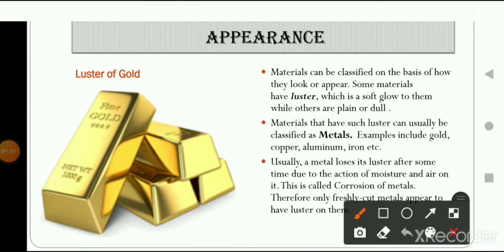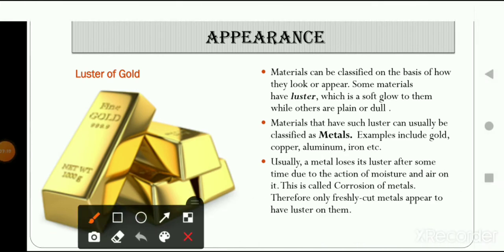Let's do a quick recap of this point also. So what is appearance? Materials can be classified on the basis of how they look and appear. Appear means what we can see of an object. Suppose you are looking at an object. The differentiations that you can make on the basis of your observation are the appearance. Appearance is the outer look of the object. Without touching or feeling the object, the conclusions that you can make by just looking at it come under appearance.